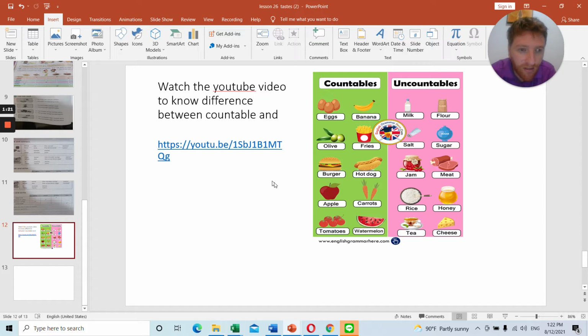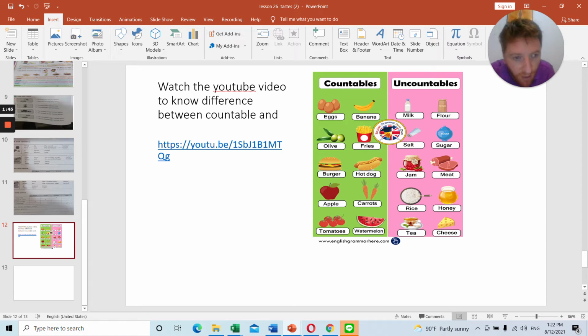So here are some examples of countable foods. Eggs, you can count 1, 2, 3. Banana. Usually with countable foods you can add an S at the end, so you can say 1 banana, 2 bananas. Olives, you can count.